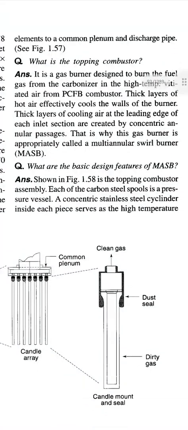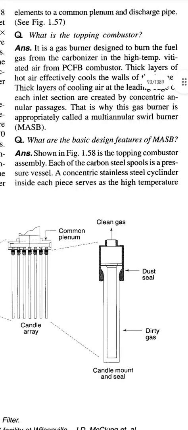The next question: what is a topping combustor? It is a gas burner designed to burn the fuel gas from the carbonizer at high temperature with vitiated air from the PCFB combustor. Thick layers of cooling air effectively cool the walls of the burner.